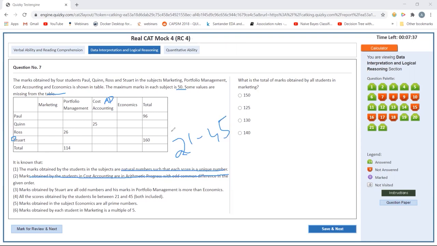Marks obtained in the subject economics are all prime numbers. Marks in marketing are multiples of 5. So what is the total marks obtained by all students in marketing?